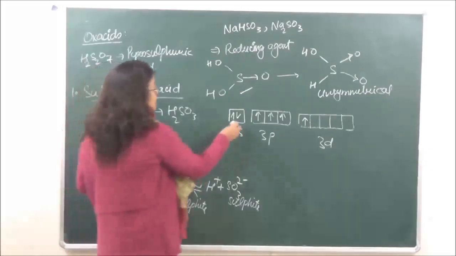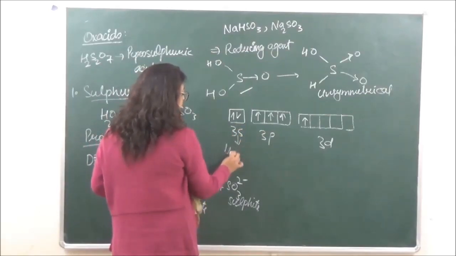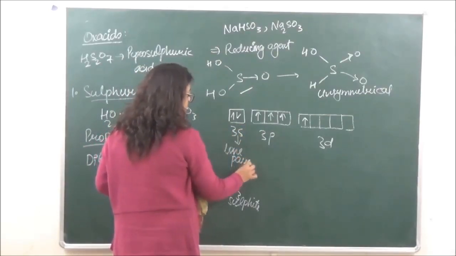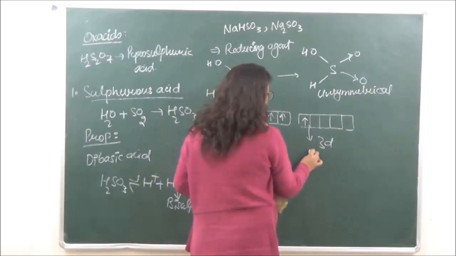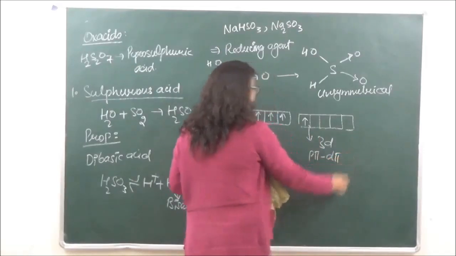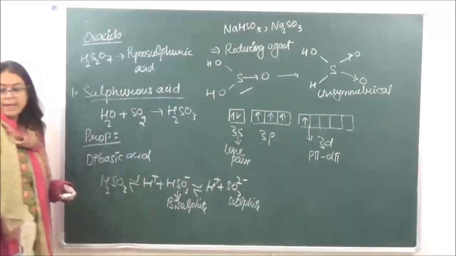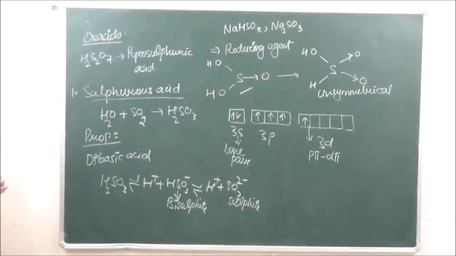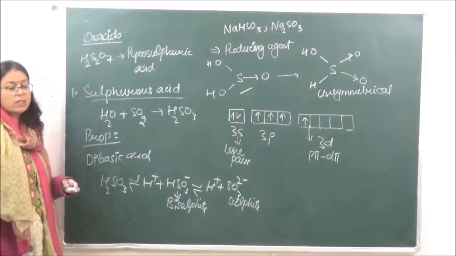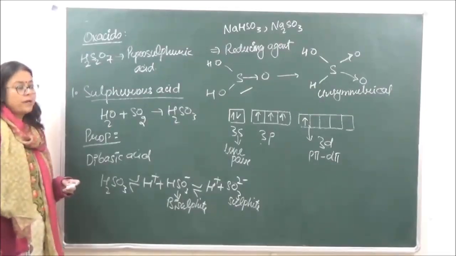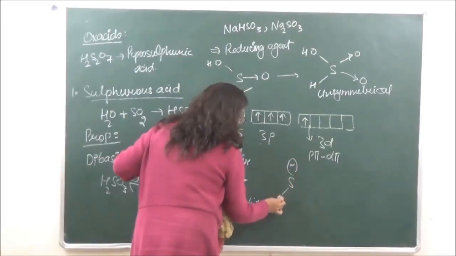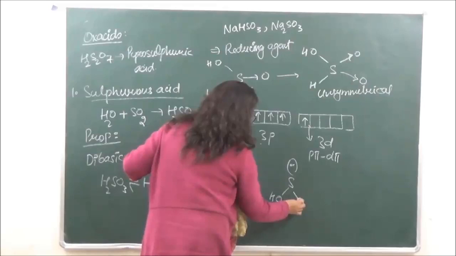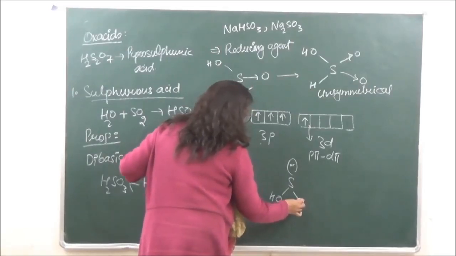Now why sp3? This S is going to exist with a lone pair. Okay? This is going to undergo hybridization and this is going to form a p pi d pi bond with oxygen. Right? So that is going to form a pi bond, a p pi d pi bond with oxygen, as a result of which the structure which is given for the sulfite ion over here, that is going to be SO3